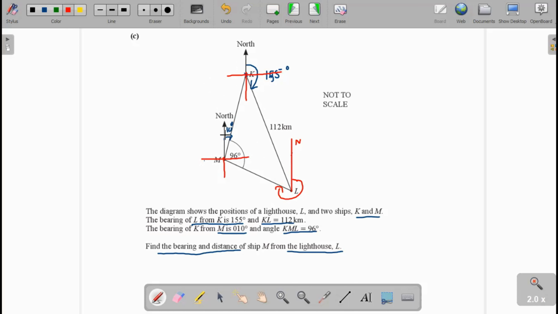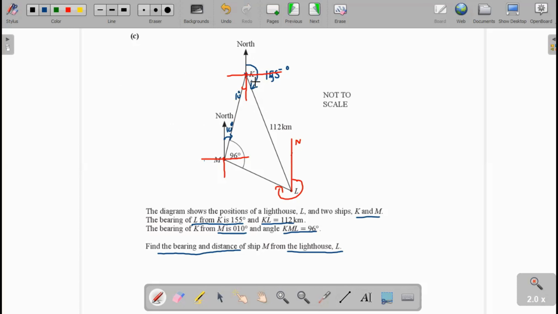These are alternate angles that are equal to 10 degree. Okay. Now we write it in blue, 10 degree.